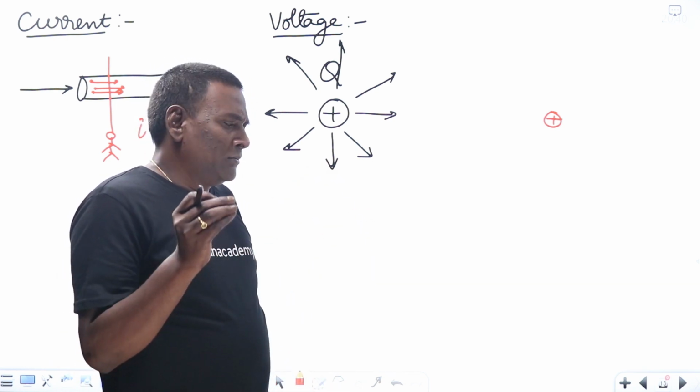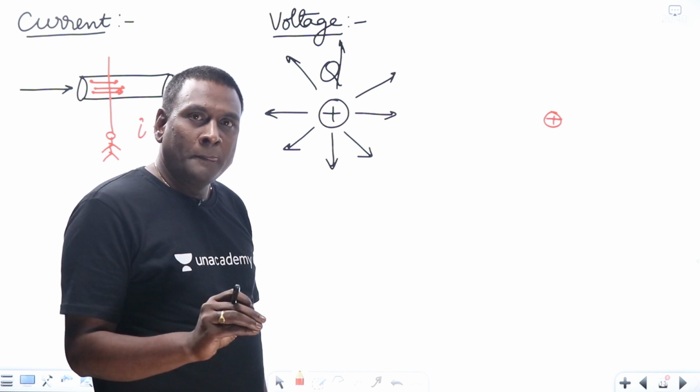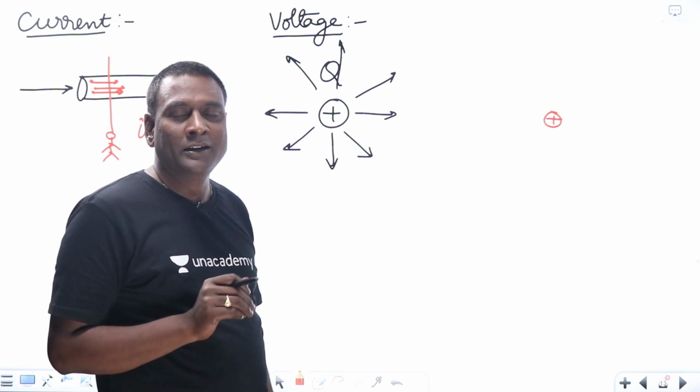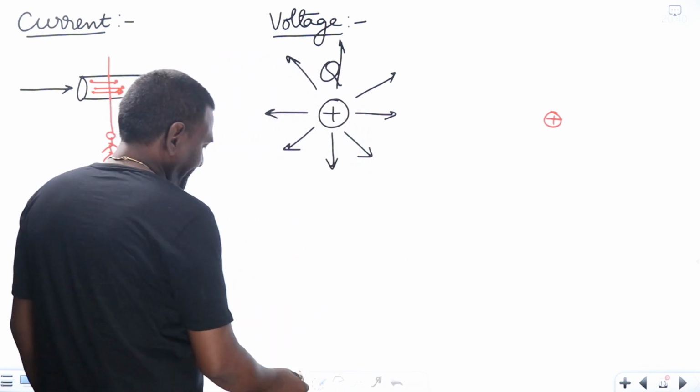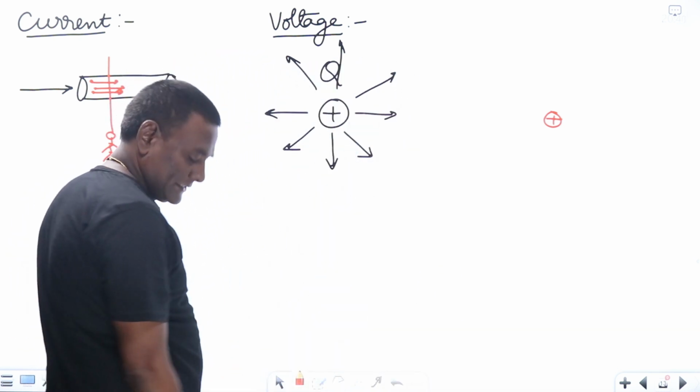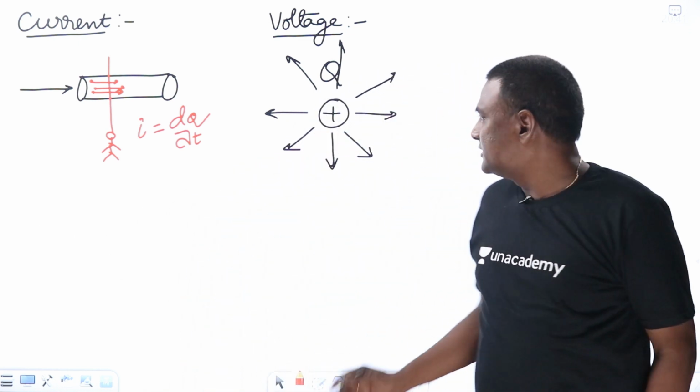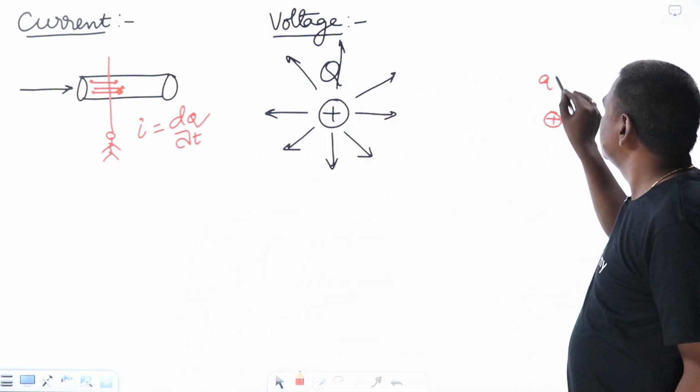Let us go slowly, because the basics should be very strong. Now see here, the flux pattern is as it is. Then let us focus on this particular test charge only.